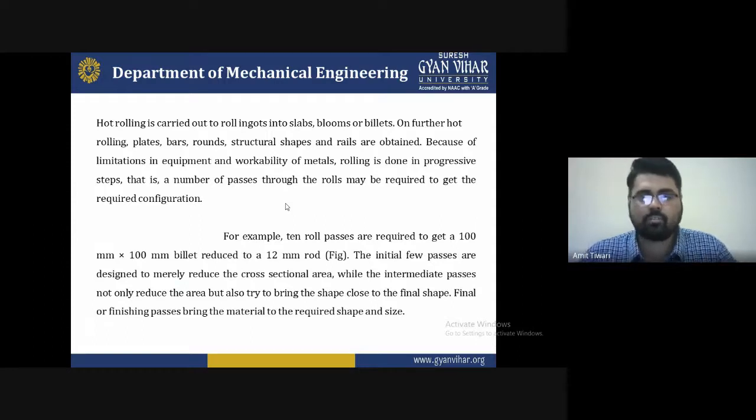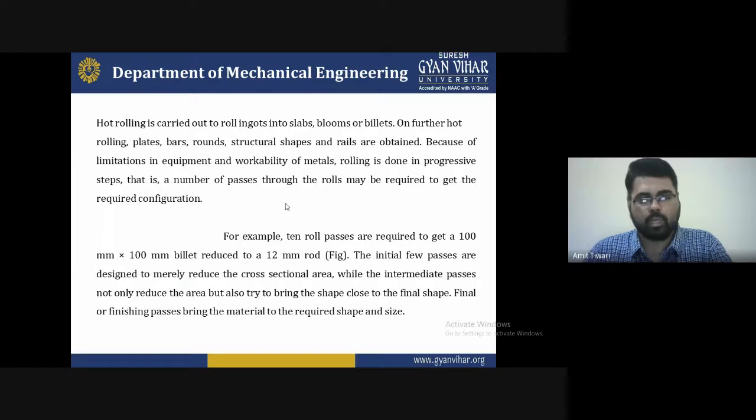The initial few passes are designed merely to reduce the cross-section area, whatever the requirement. For that application you will select the slow roller passes. The intermediate passes not only reduce the area but also try to bring the shape close to the final shape.